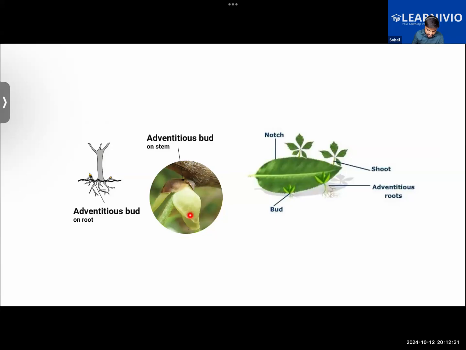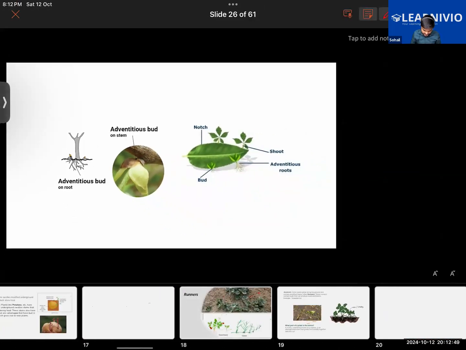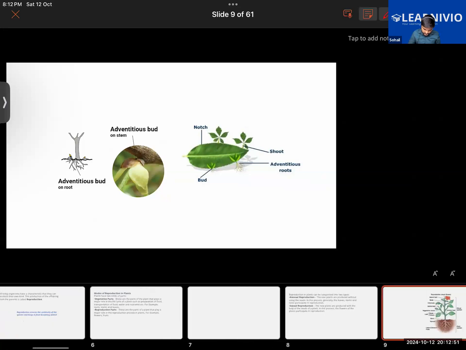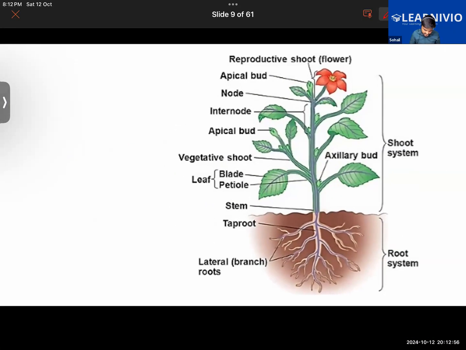Here you can look at the structure of the Bryophyllum leaf. Normally, buds are present on the axil of the stem. If you look at the first diagram here, buds are present here.